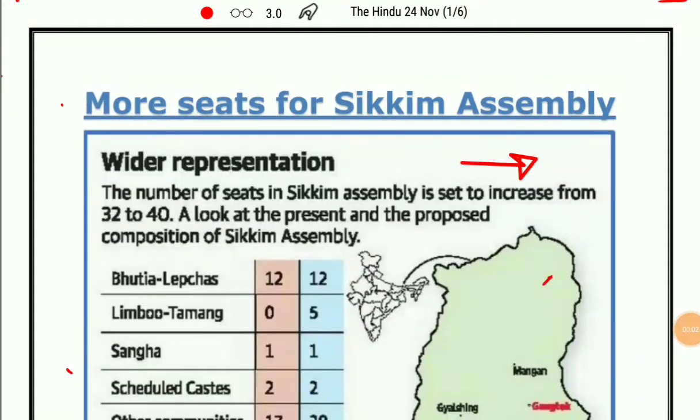In this video, we are going to discuss the important news of The Hindu and the PIB. Let's begin. The very first news is related to the Sikkim Assembly. This is very important for UPSC prelims. What is the news context?